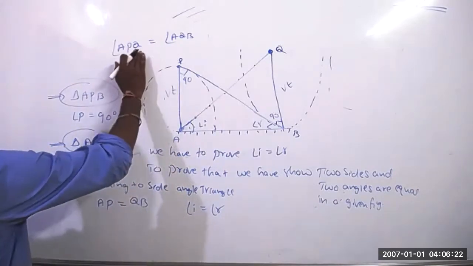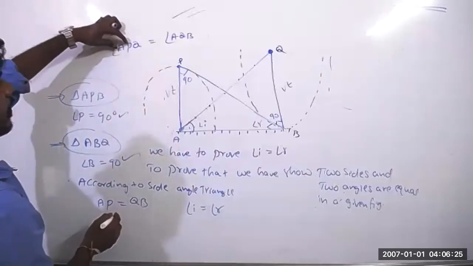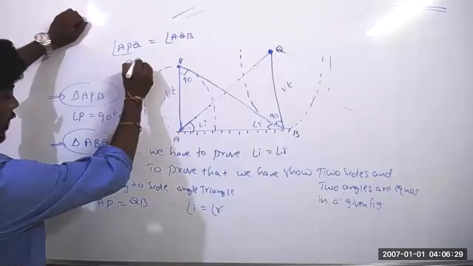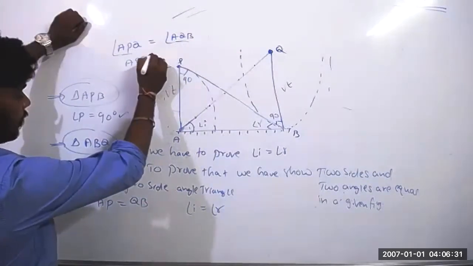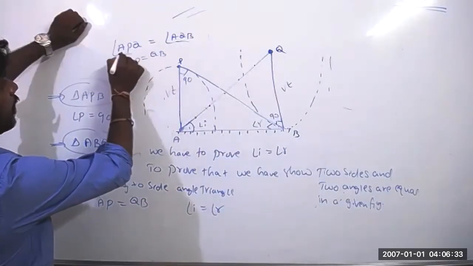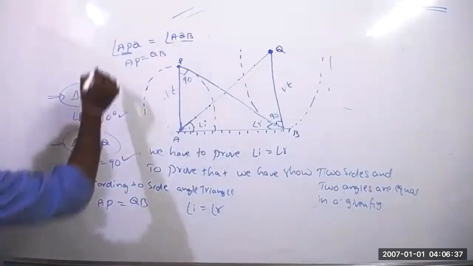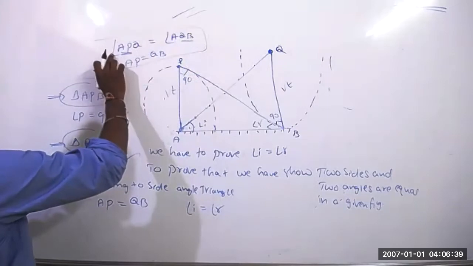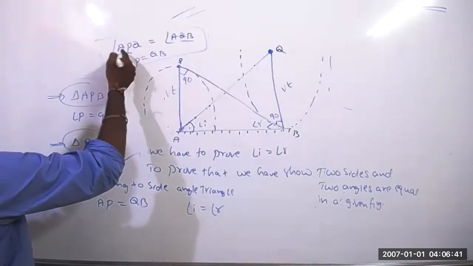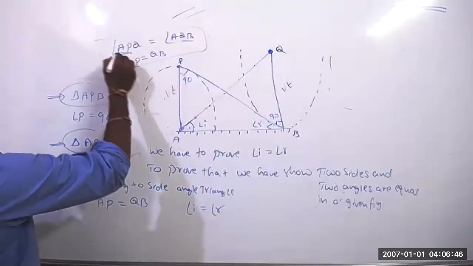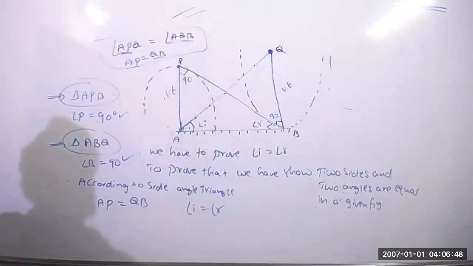So AP equals QB, right? This is equal to this. So we can write like that: angle APQ equals angle AQB. Then here AP equals QB. That you have to write, no need for more than that.